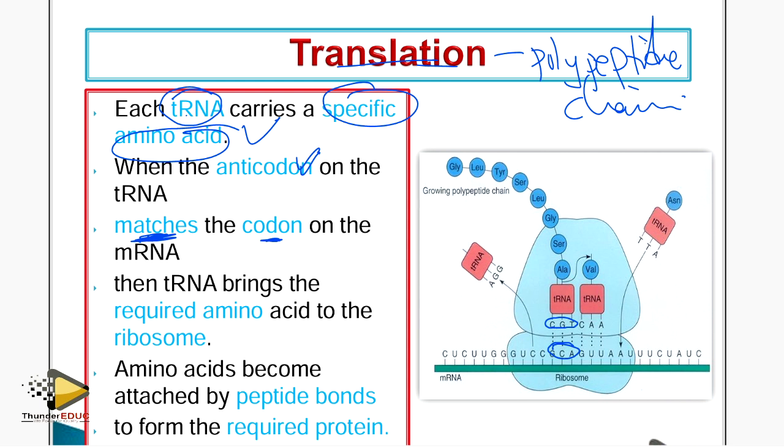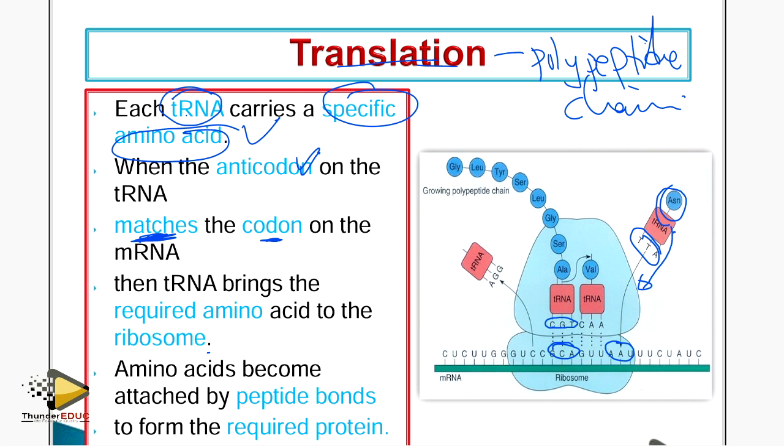Then the transfer RNA, now when these match, for example, this one has matched with this, yes. Now what happens? This transfer RNA will bring this amino acid. Remember, it is carrying an amino acid. That's why it's called transfer RNA. It will bring the required amino acid to the ribosome.